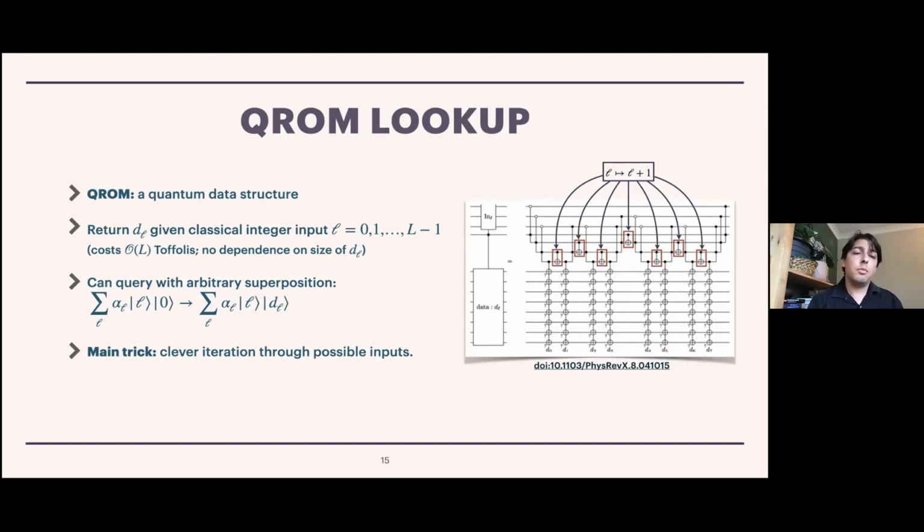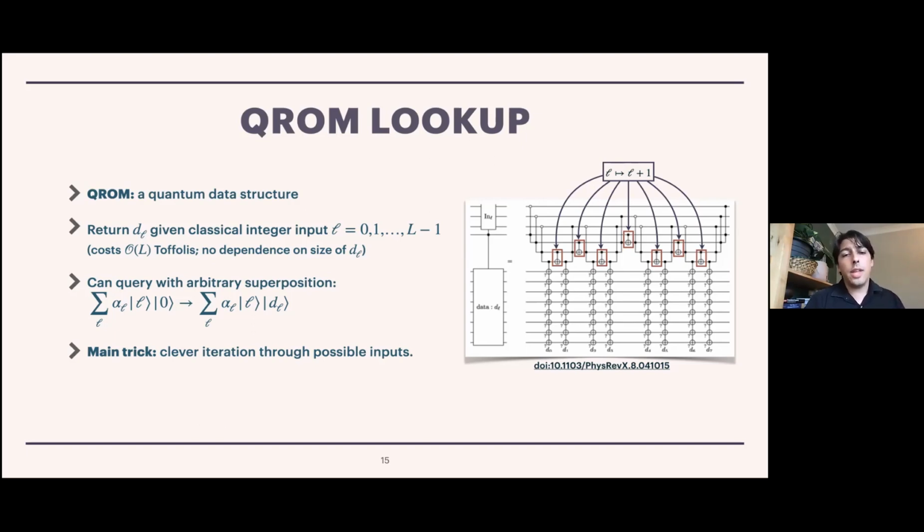So my particular explanation of QROM is that it's a quantum data structure. And what it is, it's a list in the classical sense. It's a list of classical data, but we're allowed quantum access to the entries of the list. So we are given some list of length capital L, and the 0th entry of the list, starting from indexing by 0, as any computer scientist should, D sub 0 is the 0th element of the list, and then D sub 1 is the first element of the list, and so on up through the capital L minus 1 entry of the list.